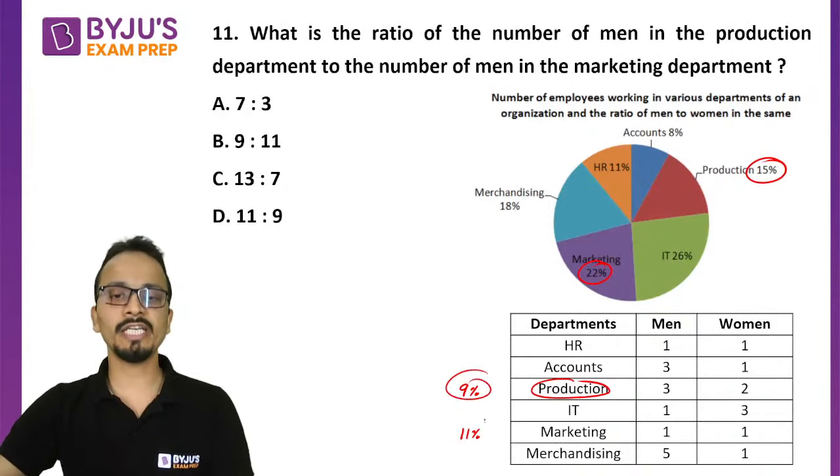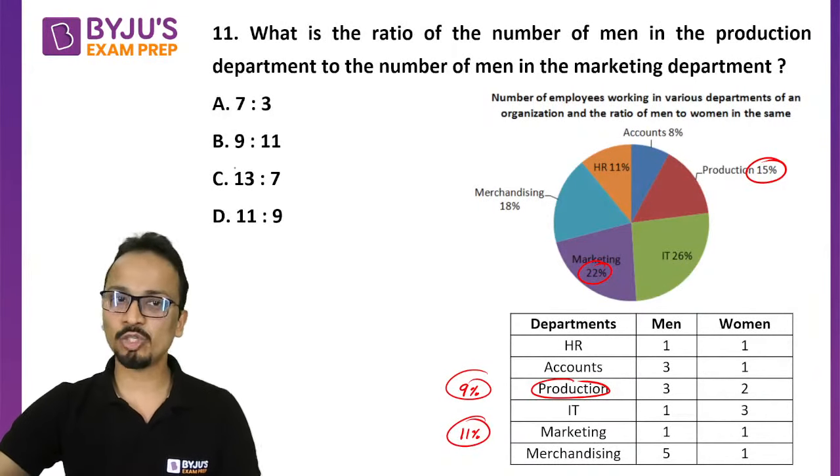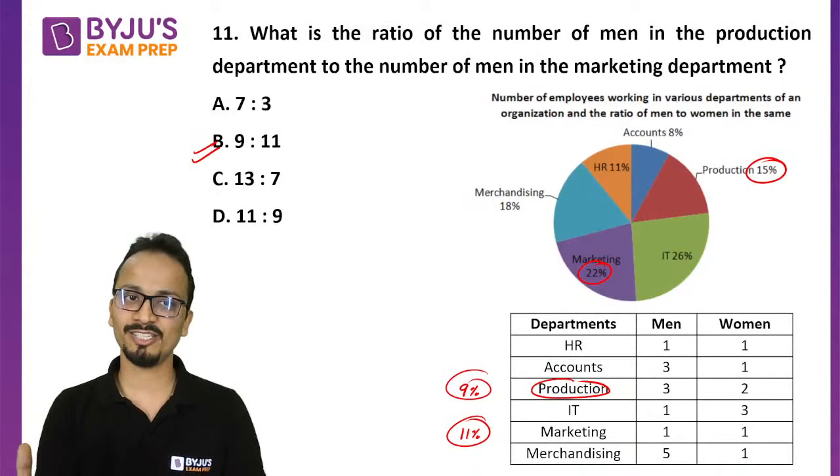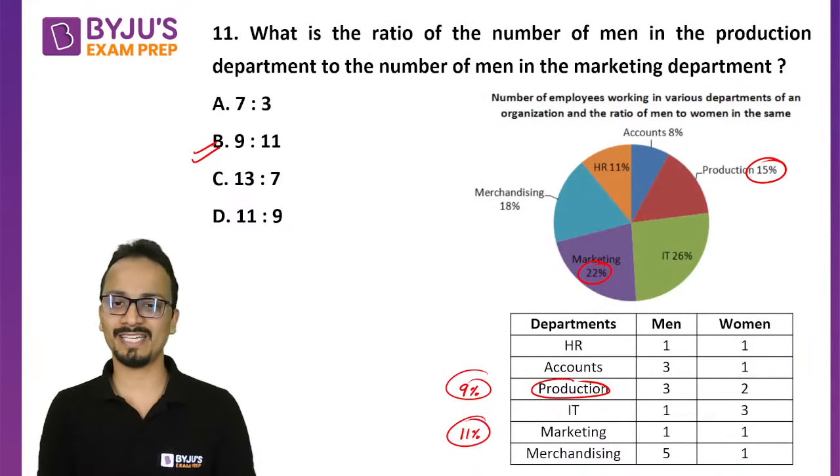Now 9% and 11% इसका रेशियो क्या होगा? It is 9:11. Answer is option B. 9:11. That is the correct answer.